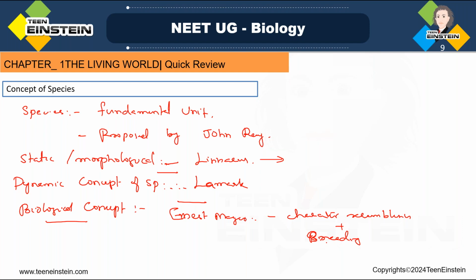Here are some common names or scientific names, for example the human being, Homo sapiens. Their complete classification, in which genus, which family, order, class, phylum, kingdom, all these will be there in your textbook, in a table that you have to learn.